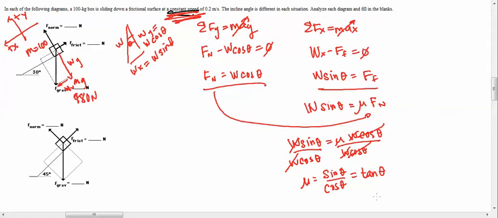That's cool. All right, and since we have a different situation in this case, how do our answers change? Well, the numbers are definitely going to be different. Your normal force is going to be different because you have a steeper angle. Your force of friction is going to be different. Your force of gravity is going to be different, obviously. Actually, no, your force of gravity is going to be the same because it's the same block, 100 kilograms.